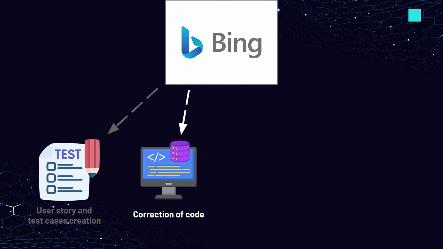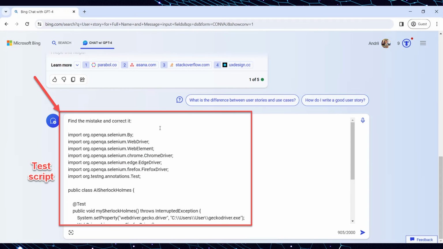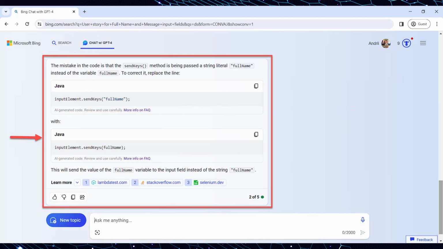As you recall, with Bard AI, we attempted to fix an error in the test script, an automation test case written in Selenium Java that automatically fills the full name field of the Contact Us form on the testing1on1.net website. Let's try the same scenario using Bing AI. Open Bing AI and input the next prompt. Find the mistake and correct it. Then copy-paste the test script next to the prompt. After submitting the prompt, Bing answers by providing the mistake and the solution for solving this issue, specifically the Java code that needs correction and a short explanation.